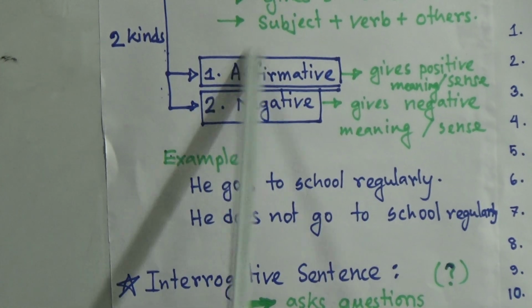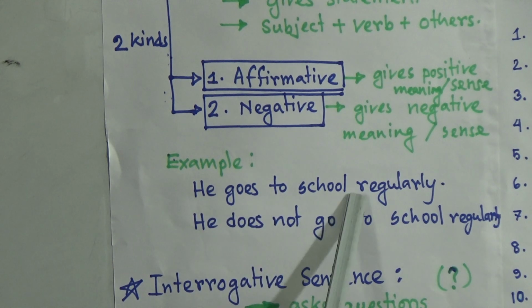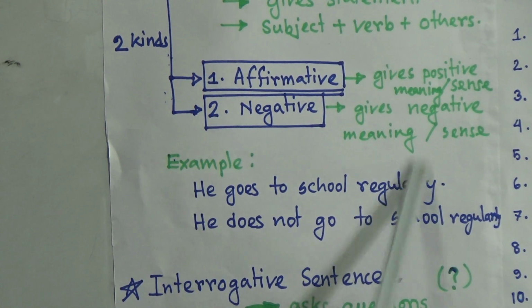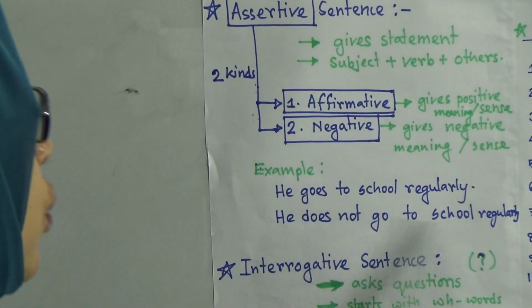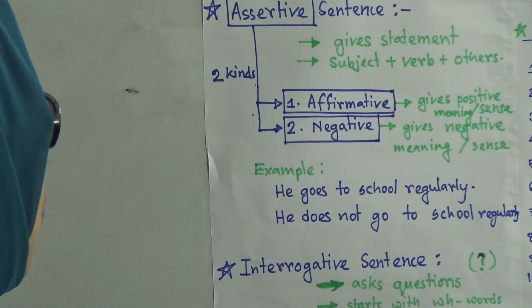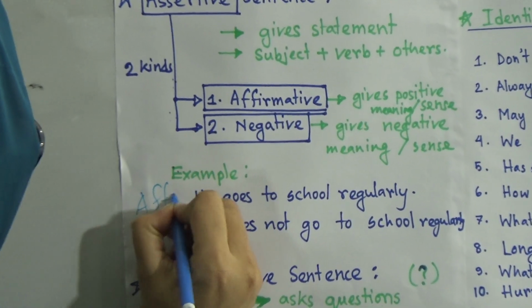Here comes the example of these 2 sentences. First one is: He goes to school regularly. So this gives a positive meaning. That means he goes to school. There is no negative sense or negative meaning. So the first one is affirmative.